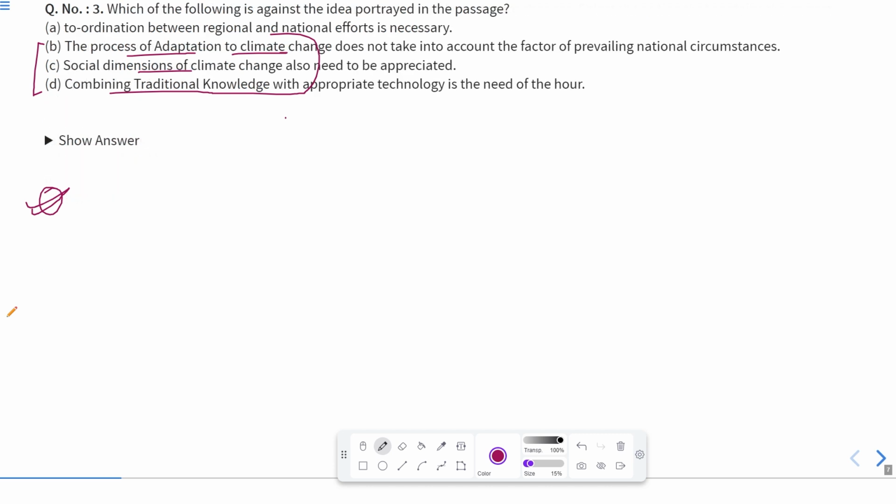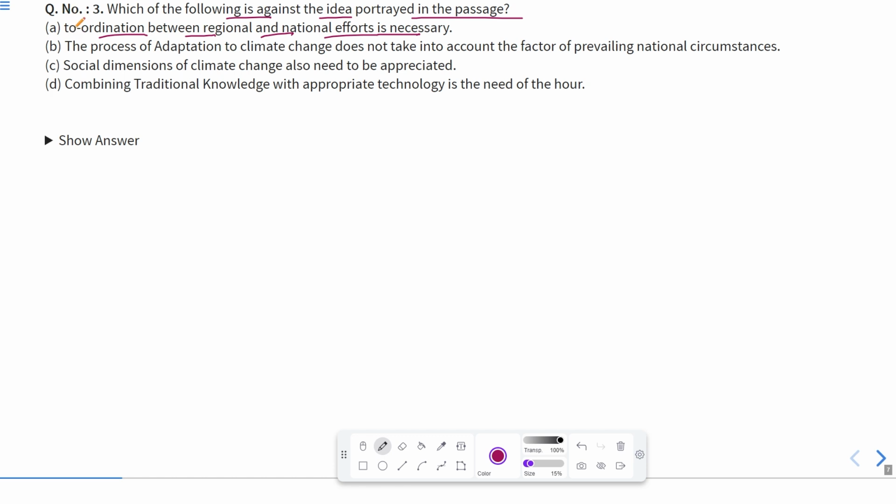Now let us move to the next one. Which question is the next one? This is question number 3. Which of the following is against the idea portrayed in the passage? Coordination between regional and national efforts is necessary.